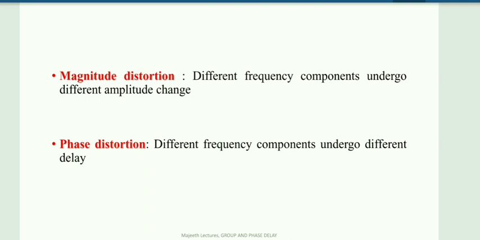During the race, one car may meet with an accident. That will totally change the path and corrupt the car. Like that, here the signal will undergo different amplitude changes. So the accident I can correlate with magnitude distortion and the delay I can correlate with phase distortion.